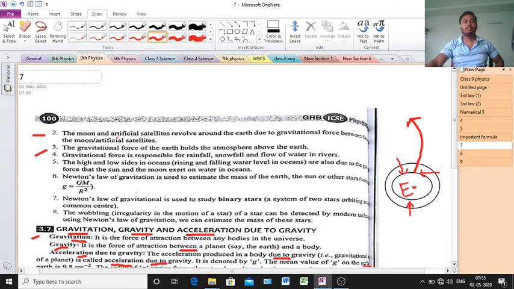The next point: the moon and the artificial satellites revolve around the earth due to gravitational force. That means the moon and the artificial satellites, all the satellites we send from the earth, revolve around the earth. Why? Due to the presence of a fixed gravitational force. Clear? Otherwise they would not revolve.